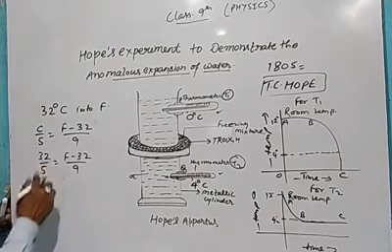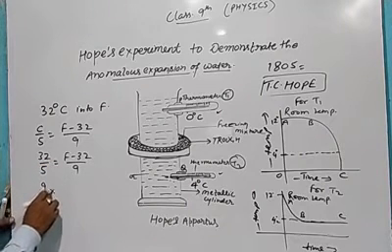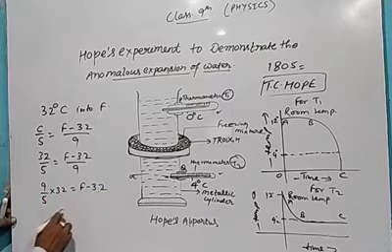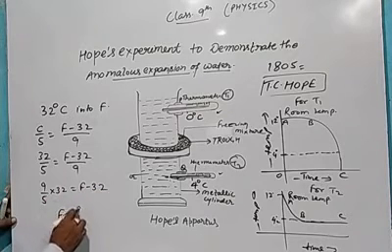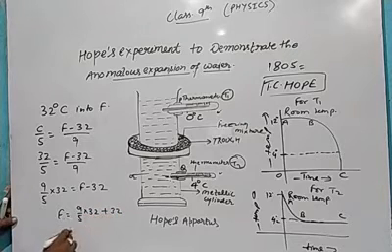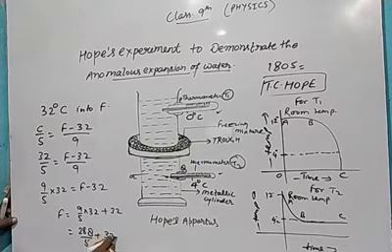We want F, so 9 upon 5 into 32 is equal to F minus 32. So F will be 9 upon 5 into 32 plus 32. We can solve it: 9 2s are 18, 9 3s are 27, so 288 upon 5 plus 32. After taking the LCM, we will get the answer.